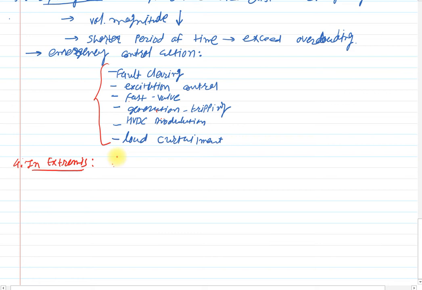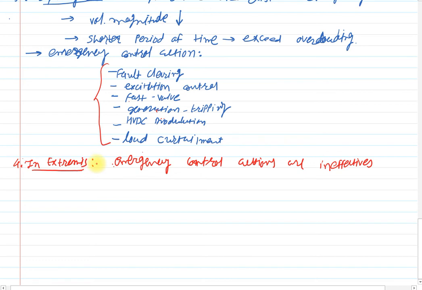Clear? That is, you can write: the emergency control actions are ineffective, then the system will come into the extreme conditions.